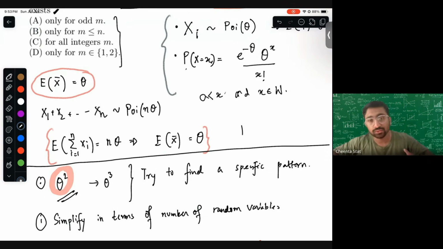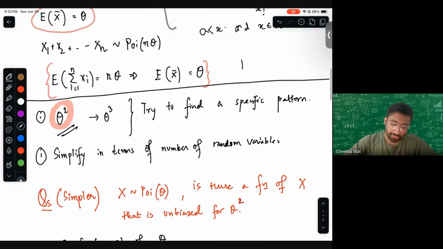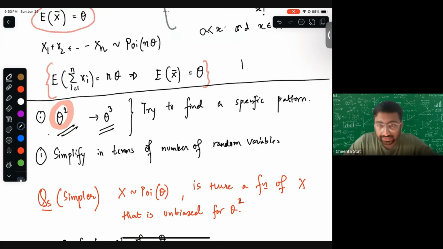Our whole idea is to solve it for a few specific values of m and try to find a pattern. That's your goal, that's your intention. So we will try it for m equal to 2, theta squared, and m equal to 3, theta cubed, and then we will try to find a specific pattern.